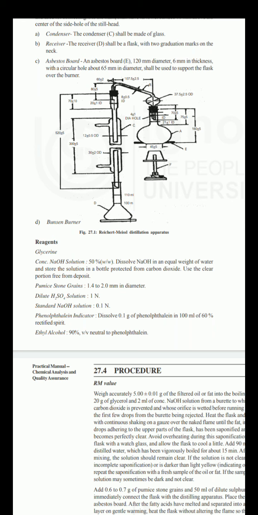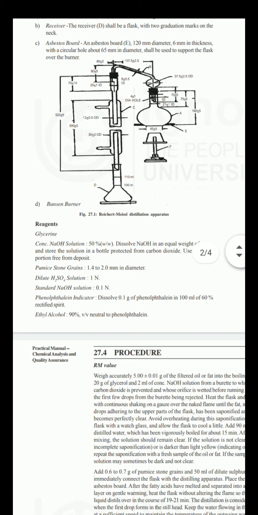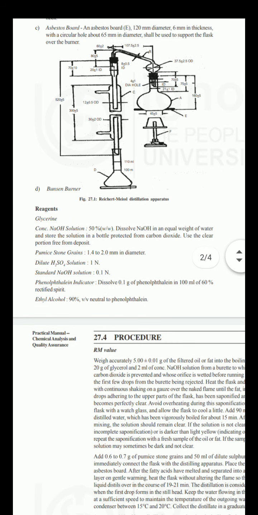The flask is kept on that asbestos board, and through the circular hole heat is provided to flask A. This is the steam distillation part. We can say the apparatus name is the Reichert-Meissl distillation apparatus.